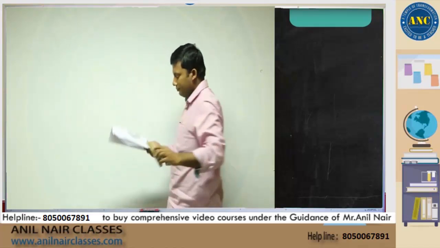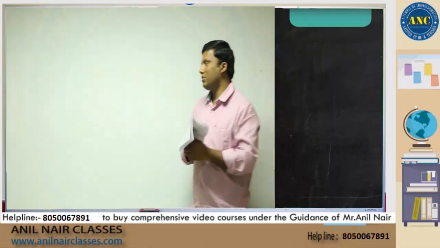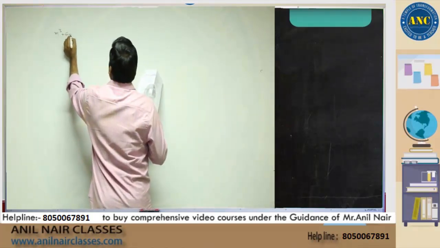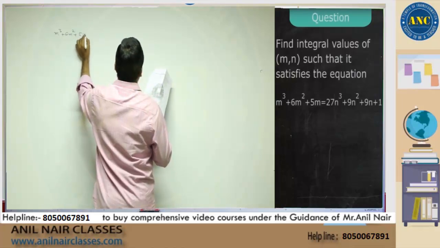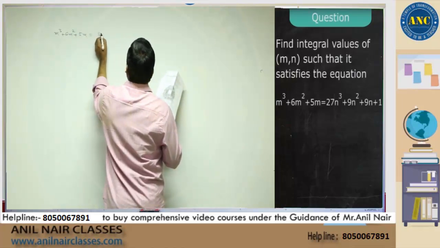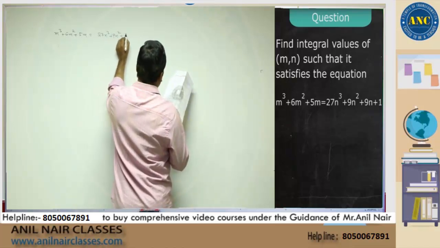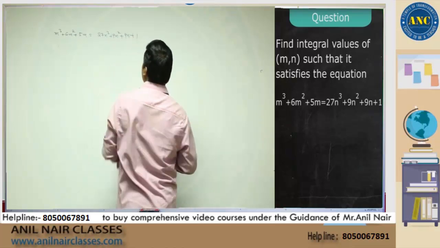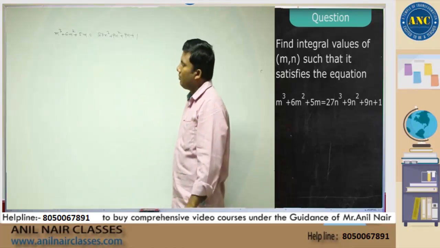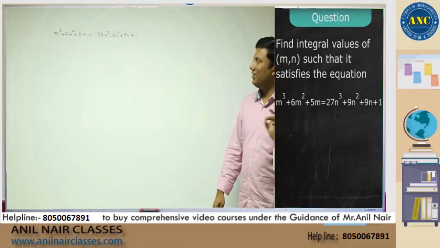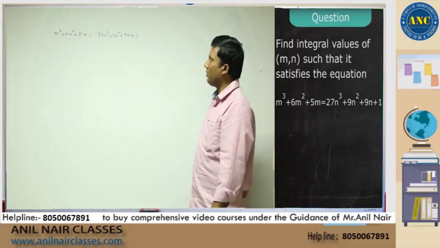m, such that it satisfies the equation m cube plus 6m square plus 5m equivalent to 27n cube plus 9n square plus 9n plus 1.